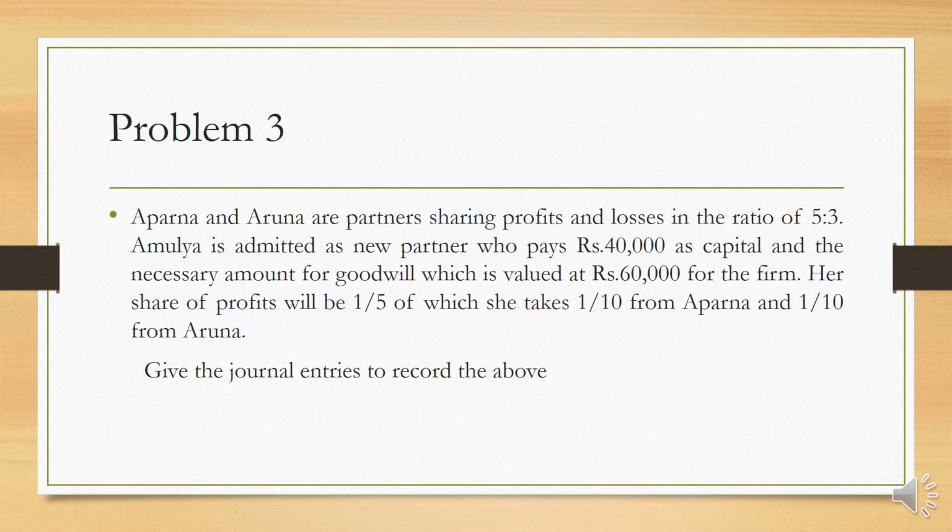Okay, problem 3. Aparna and Arun are the partners sharing profits and losses in the ratio 5:3. Amulya is admitted as a new partner who pays rupees 40,000 as capital and the necessary amount of goodwill, which is valued at rupees 60,000 for the firm. Her share of profit will be 1/5, of which she takes 1/10 from Aparna and 1/10 from Arun. So this is the problem. You have to record them in the form of journal.